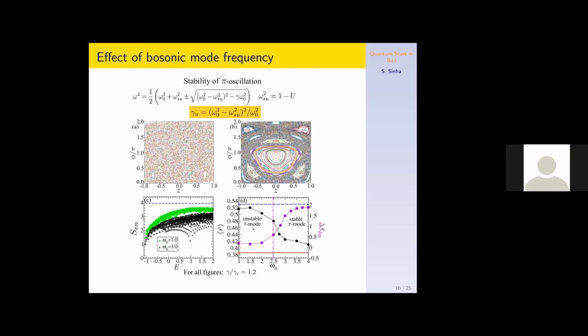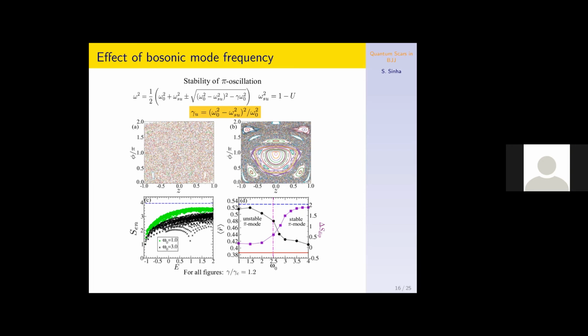It reduces the chaotic degree, and when the pi mode becomes unstable, then it increases the chaoticity, or R average, that shows these things. Also, the entanglement entropy shows a dip, showing the opposite behavior, of course. So there is a clear effect of the underlying dynamical steady states on the ergodic behavior of a quantum system. Next question one can address: what happens when the pi mode becomes unstable?